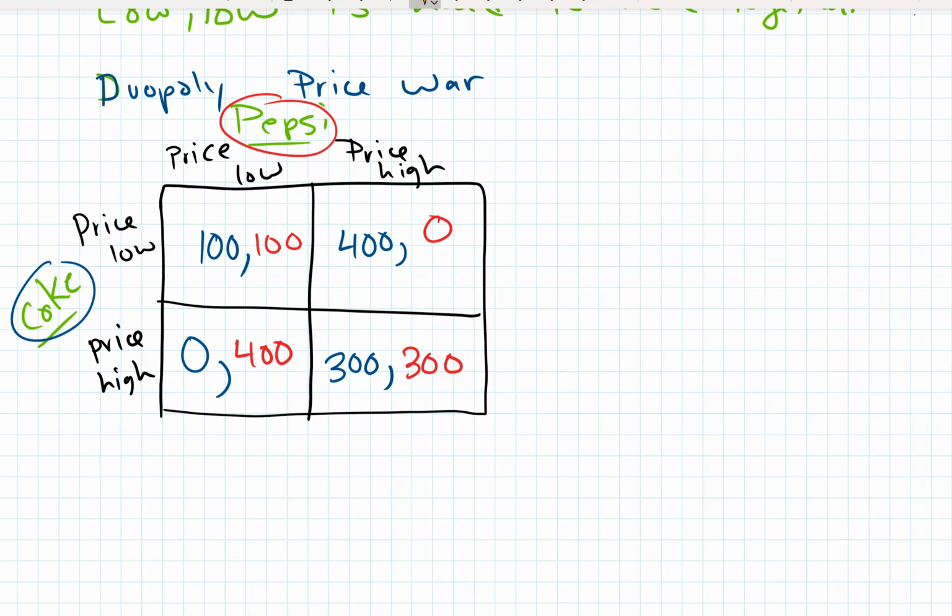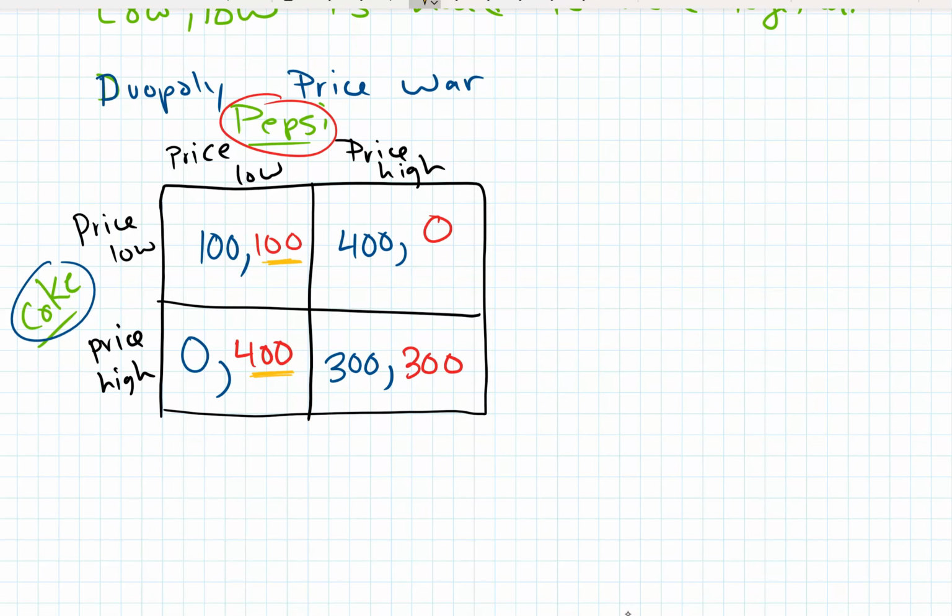So now we go ahead and find our Nash equilibrium. To do that, we have to think, given what the other person is doing, what should I do? So we're going to start with Pepsi first. What if Coke goes low? What should Pepsi do? Well, you're comparing 100 to 0, so they should price low. And what if Coke prices high? If Coke prices high and you price high, you both make money. But if Coke prices high and you price low, you make more money. And so they will choose to go low. When Coke goes high, they go low.